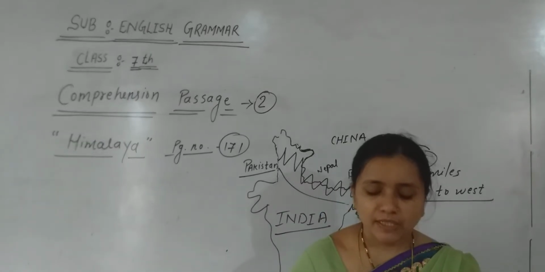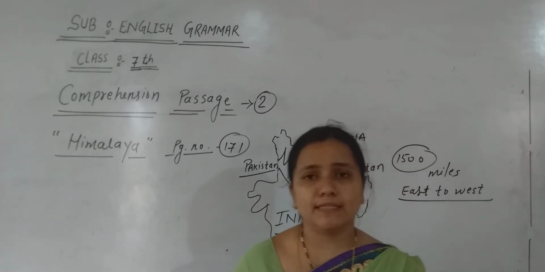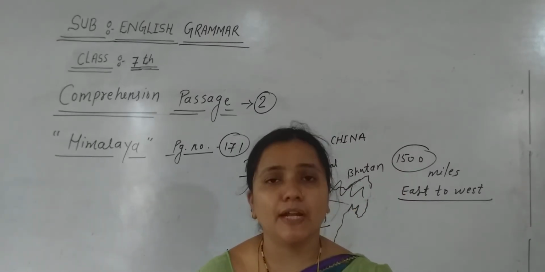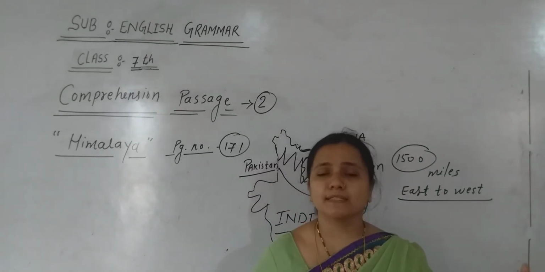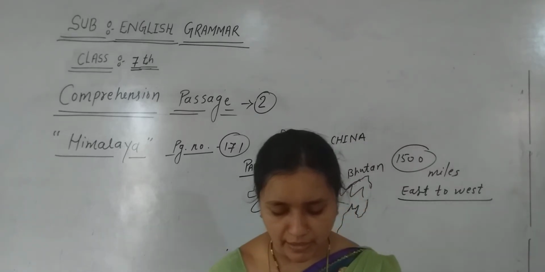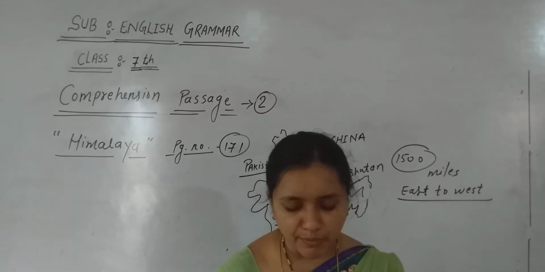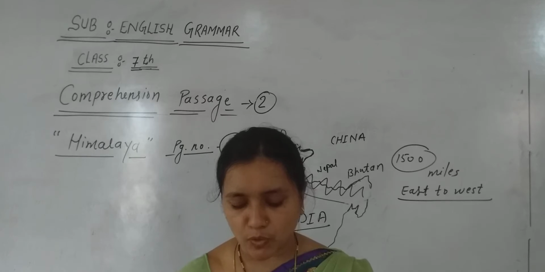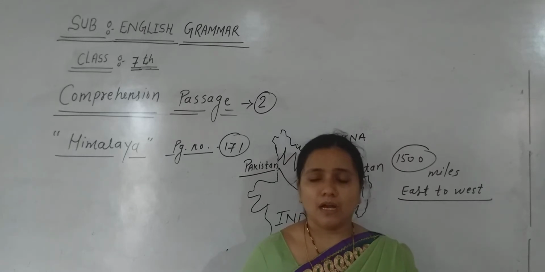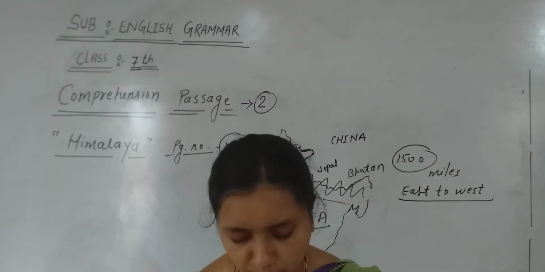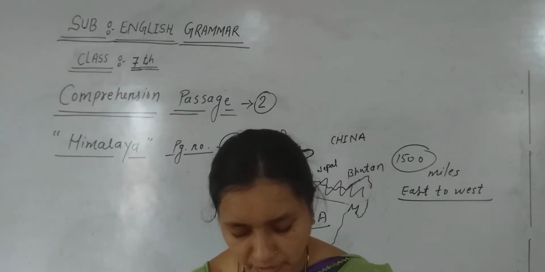Now the next paragraph. There are many beautiful lakes and forests in the Himalayas. Many passes connect India to Nepal, China and Pakistan. Many rivers like the Ganges, Yamuna, Brahmaputra, Indus, Satluj and Beas flow from these mountains.